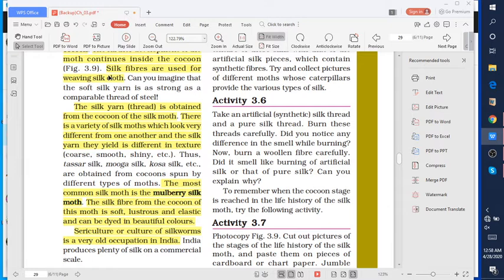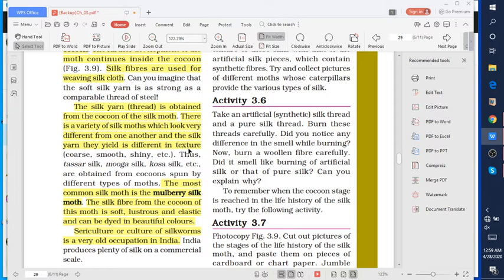So now we can get silk fiber. Silk fibers are used for weaving silk cloth. The silk yarn thread is obtained from the cocoon of the silk moth. There are different varieties of silk moth which look very different from one another, and the silk yarn they yield is different in texture. What does it mean?